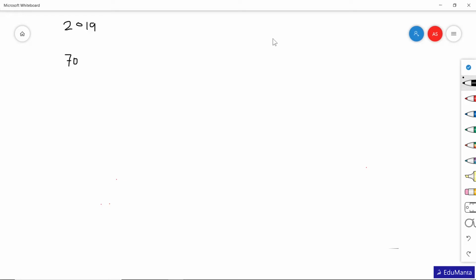For example, suppose there are 100 employees in Reliance and their average salary is 60,000. It means the total amount paid to these employees will be 6,000. Okay, I'm just putting 6,000 in place of 60,000.